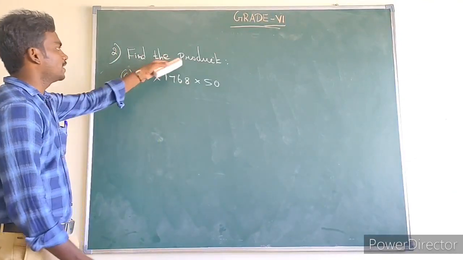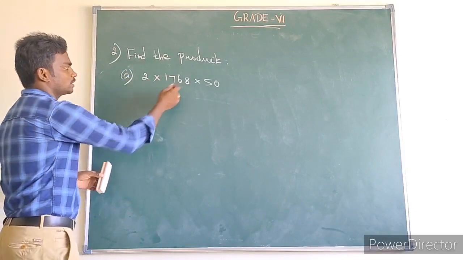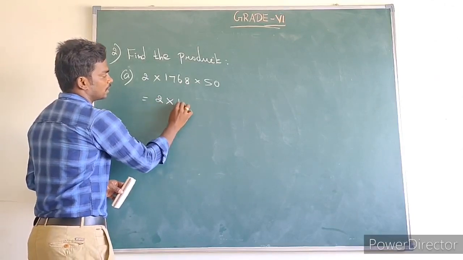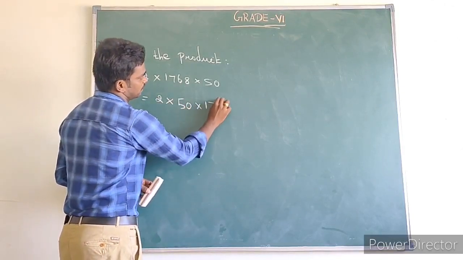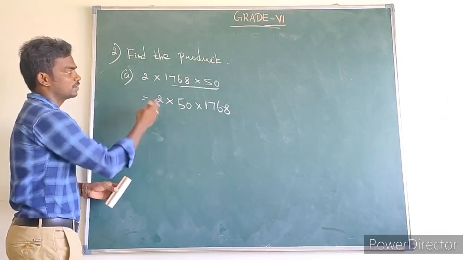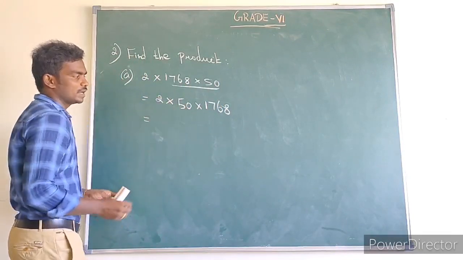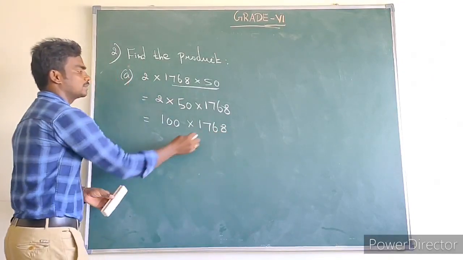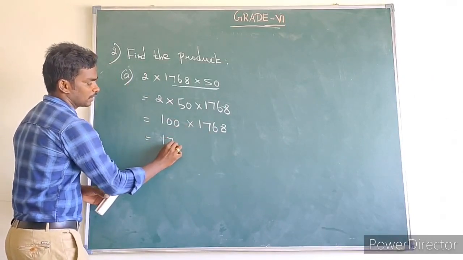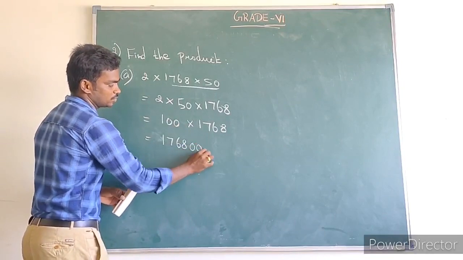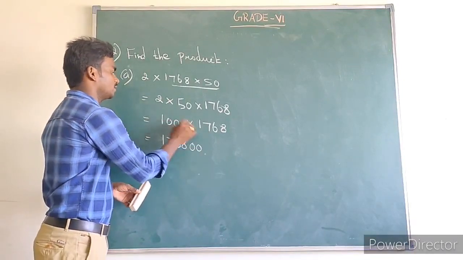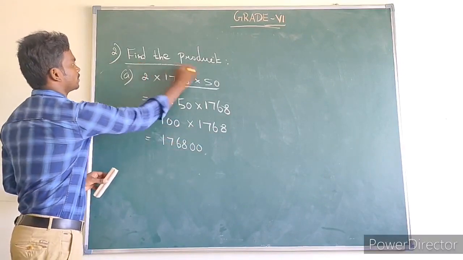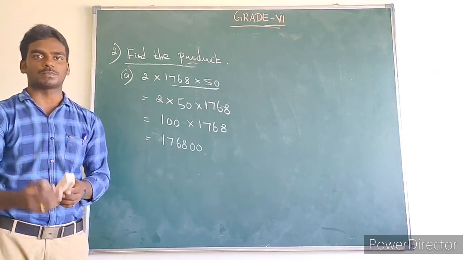So second question, find the product using suitable rearrangement: 2 into 1768 into 50. How to write? 2 into 50 into 1768. We can interchange the last two numbers by using commutative property. What is the value of 2 into 50? That is 100 into 1768. So we can easily multiply the numbers by 100. 1768 into 100 means we can add 2 zeros. So this is the product by using suitable rearrangement, by using the commutative property.